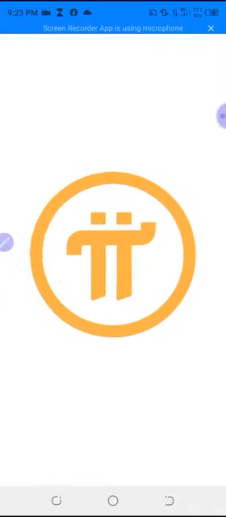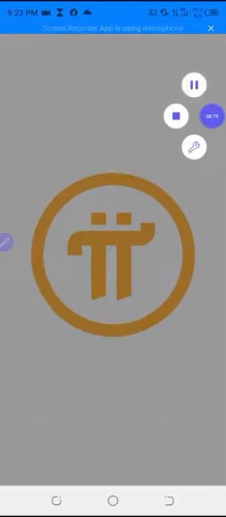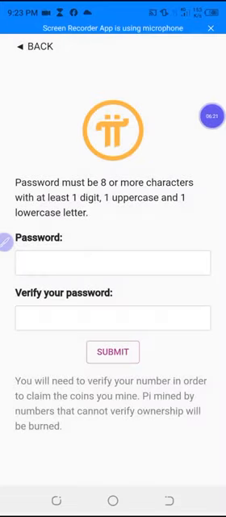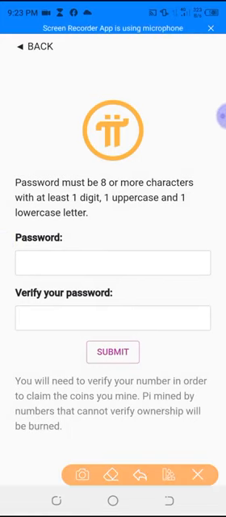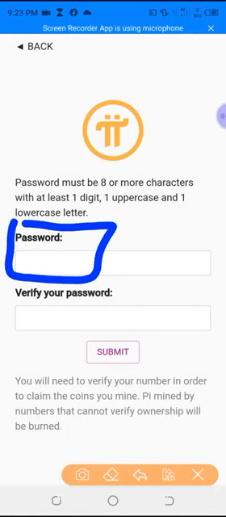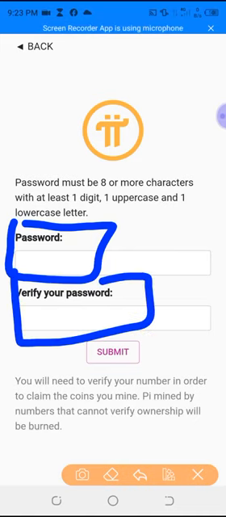Then you wait, it's going to open. Now it has already been opened. The next thing that you have to do is look at this place. They said you are to put a password and then you verify. So the password that you are going to put will be the same up here and then down here.